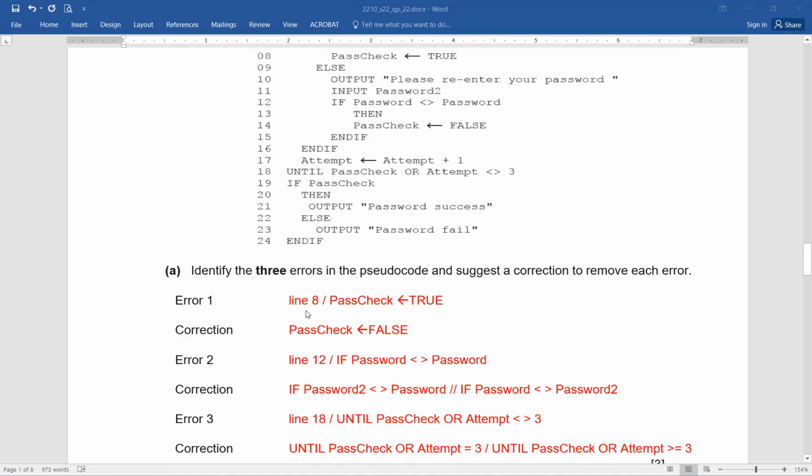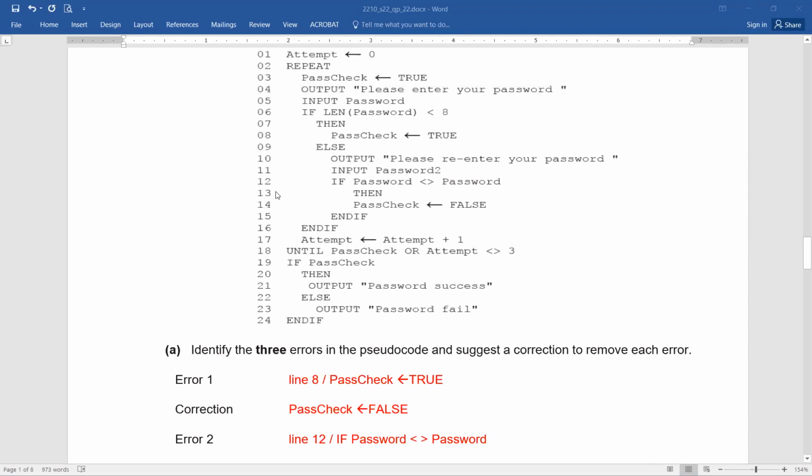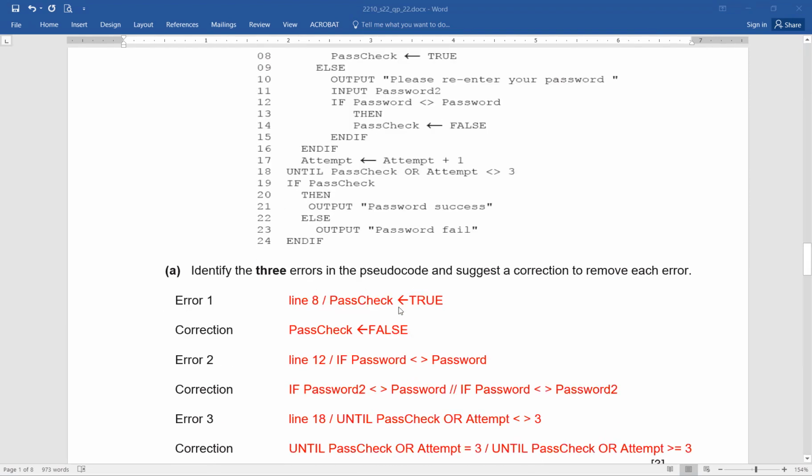Now moving on to the second error, line 12. If password is not equal to password 2, here you can see we are matching password with password 2. So we are going to say if password is not equal to password 2, or another student has written if password 2 is not equal to password, then pass check equals to false. So again, you can see line number 12 has an error and it should be corrected in two ways. One student has written if password 2 is not equal to password, and another student wrote if password is not equal to password 2.